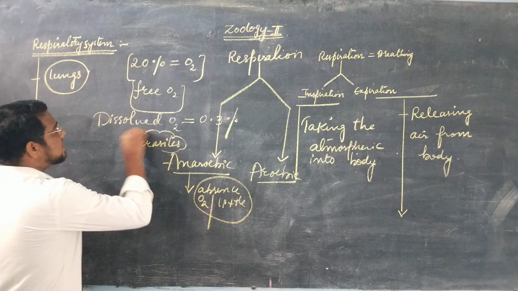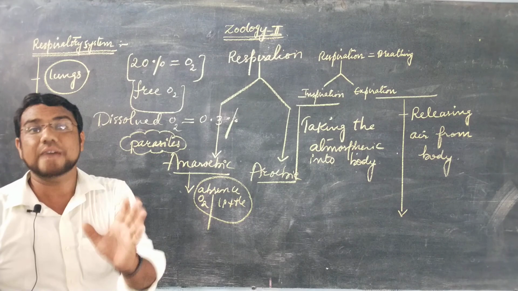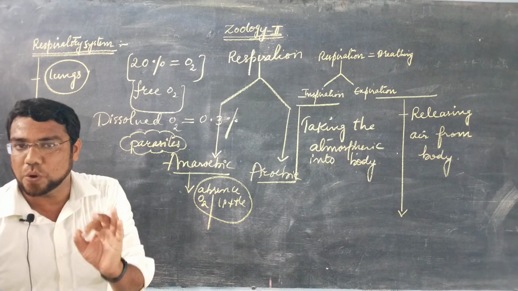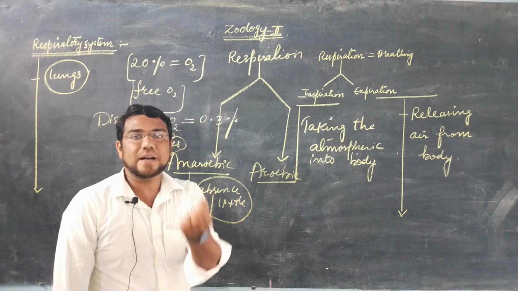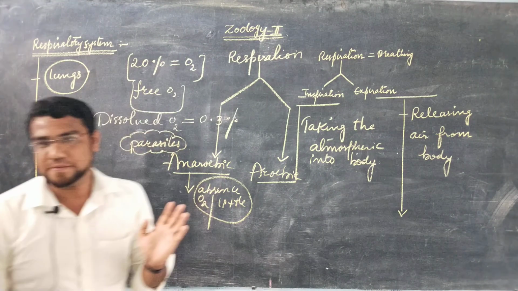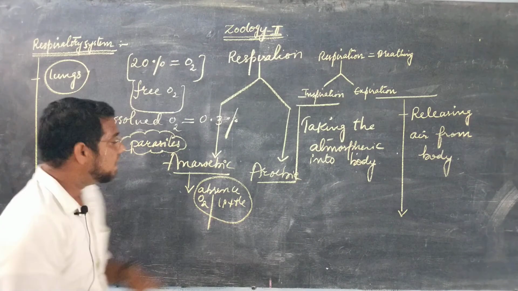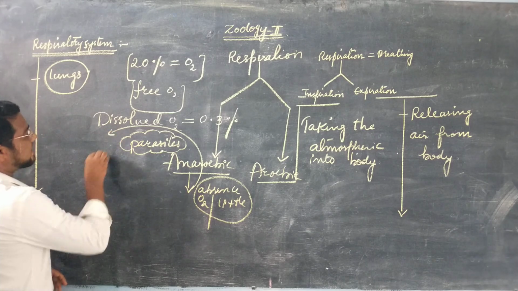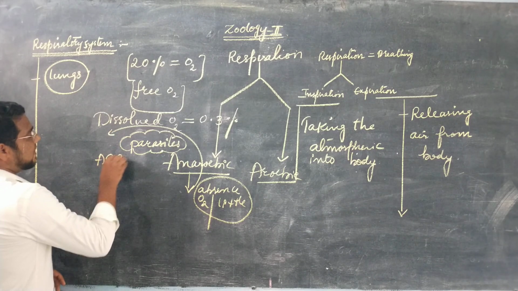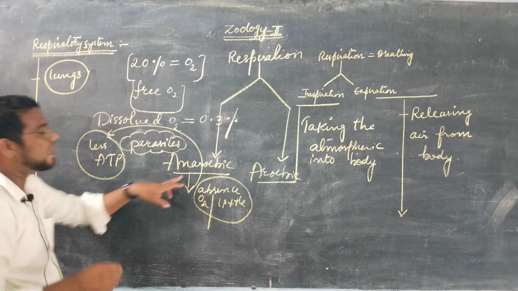Already in first year, you have learned about the different types of parasites. Most of the parasites are what? Anaerobic only. They can survive in the absence of oxygen, or if a little amount of oxygen is present. And here, the energy released in the form of ATP is very less in anaerobic respiration.